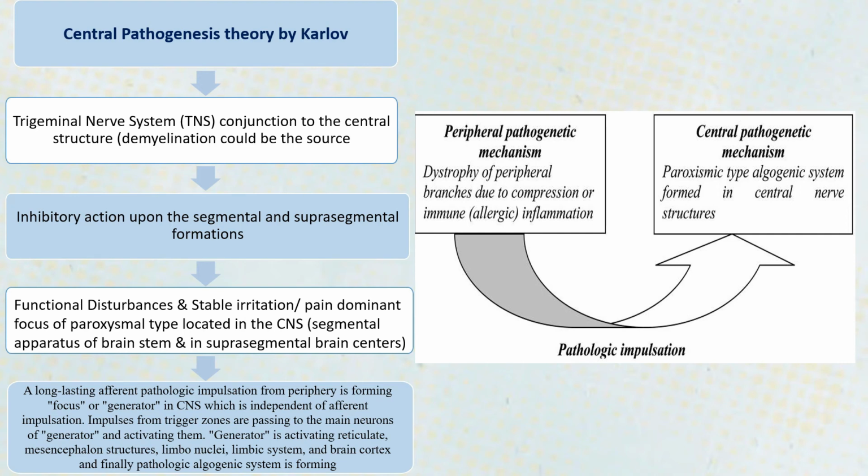slowly it starts producing a focus in the brain which is independent of these peripheral signals, and this generator or central nervous system focus then starts activating the reticular or mesencephalon structures, limbic nuclei, limbic system, and brain cortex. This basically results in a pathologic algogenic system of pain, and this results in pain through all the central mechanisms that we have discussed in the very first slide. It starts developing pain through all those mechanisms.